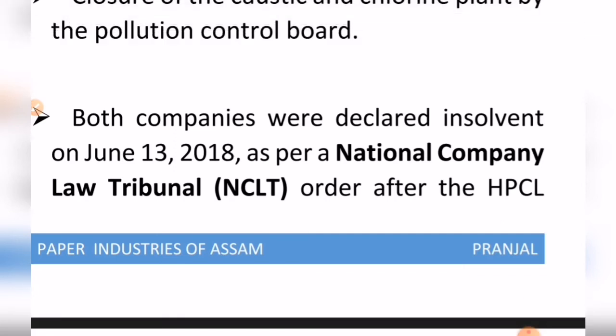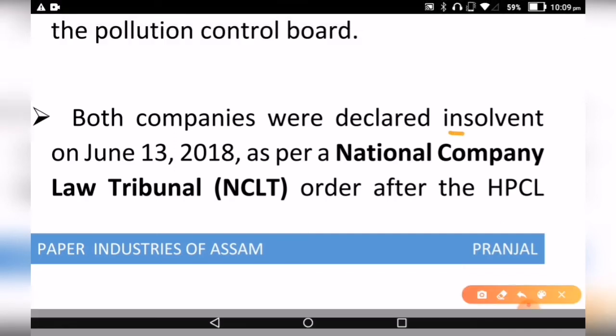Now, this insolvency caused to these companies raises some serious questions upon the working ethics of these public sector units, or the centralized agencies of these industries. So we will discuss this in the next slide.